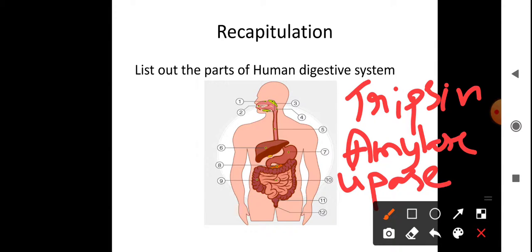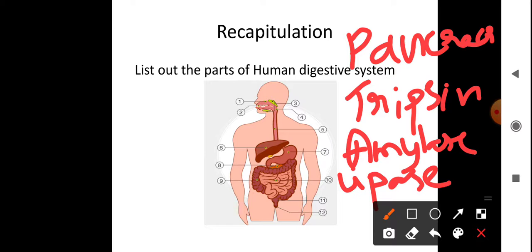Trypsin, amylase, lipase. These three enzymes are secreted from the pancreas.